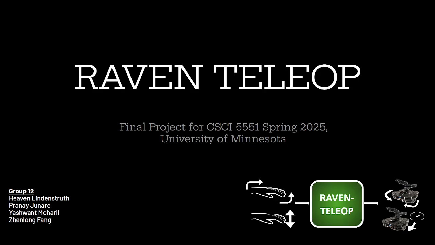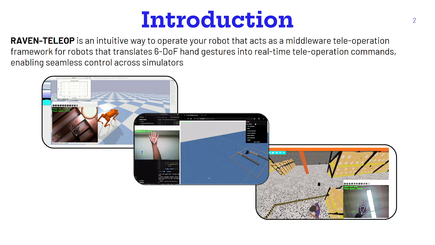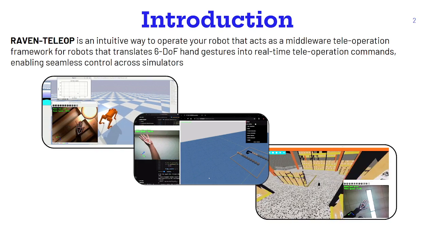Welcome to our final project for CSCI 5551, Spring 2025 at the University of Minnesota. We present Raven TeleOp, a middleware framework that enables intuitive, real-time teleoperation of robots using 6-DoF hand gestures.